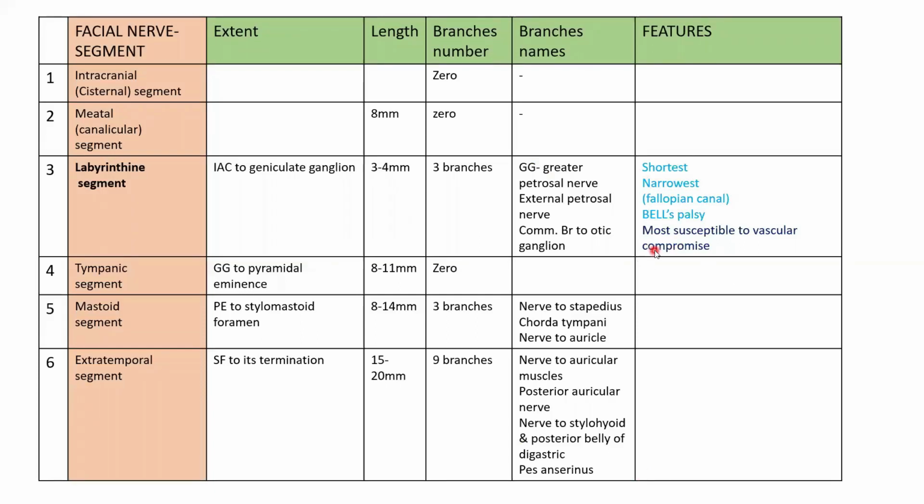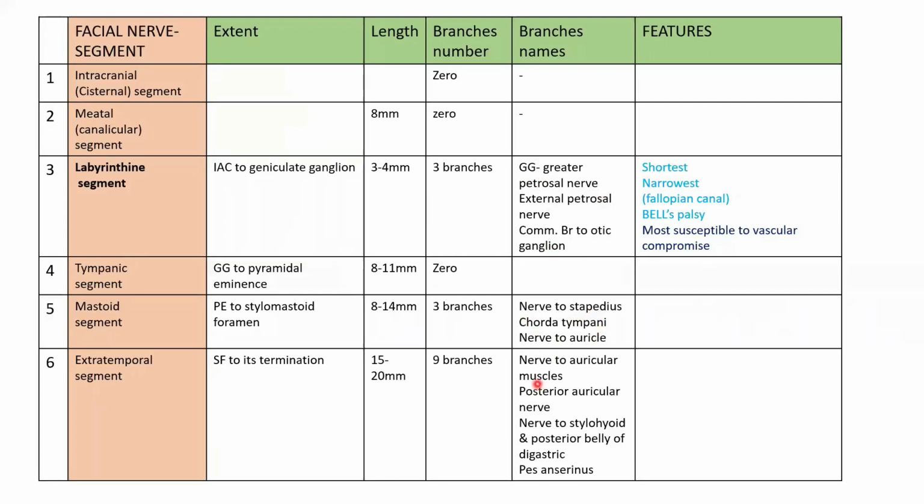So the labyrinthine segment, the portion from the internal acoustic meatus to the geniculate ganglion, will give rise to three branches: the greater petrosal nerve, the external petrosal nerve, and the communicating branch to the otic ganglion. Similarly, the mastoid segment will give rise to three branches: the nerve to stapedius, chorda tympani branch, and the nerve to supply the concha of the auricle.